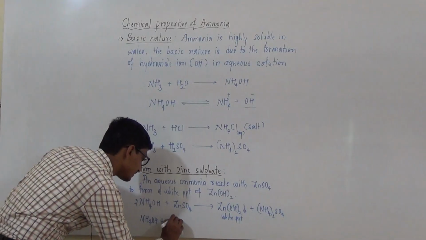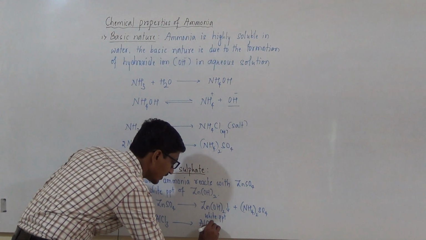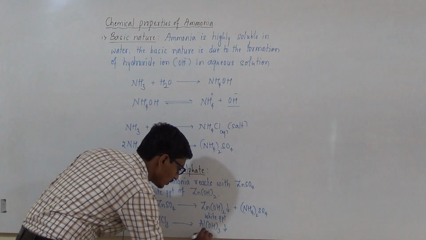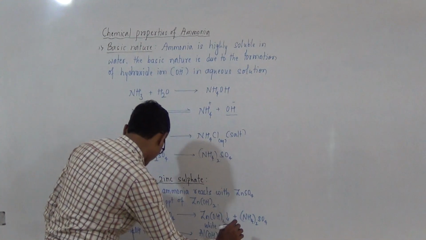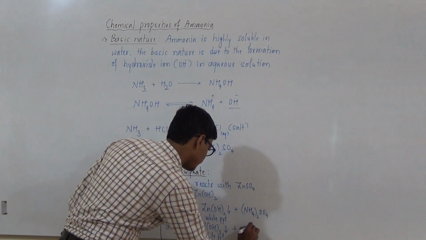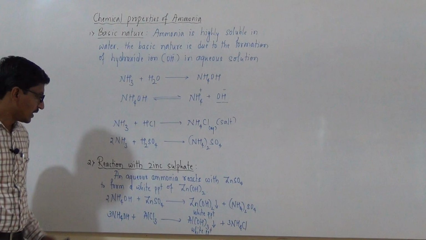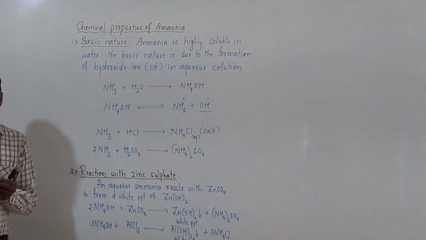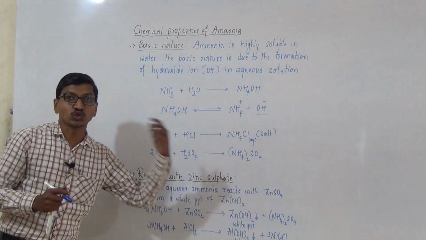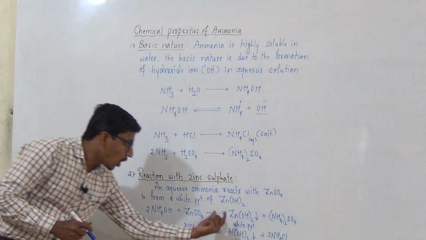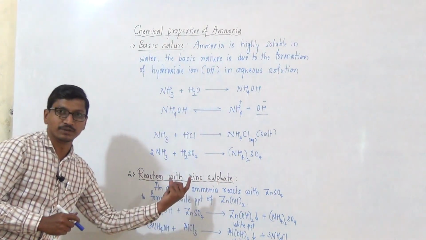NH4OH plus AlCl3 gives Al(OH)3, which is also a white gelatinous precipitate, plus NH4Cl. From these reactions, we see the precipitation of heavy metal ions from their salt solutions.